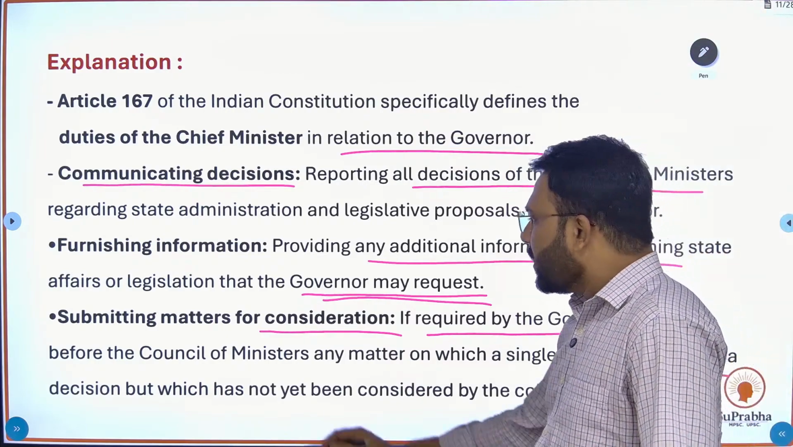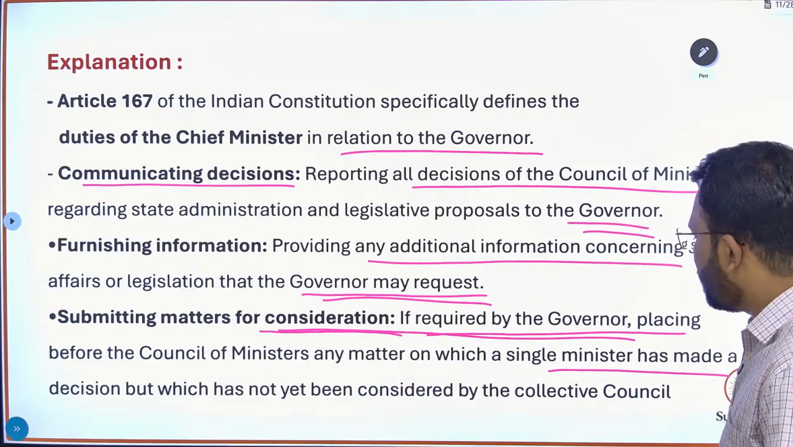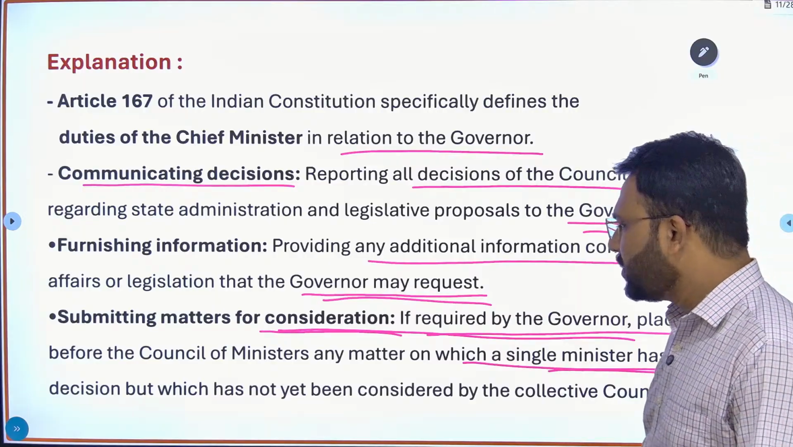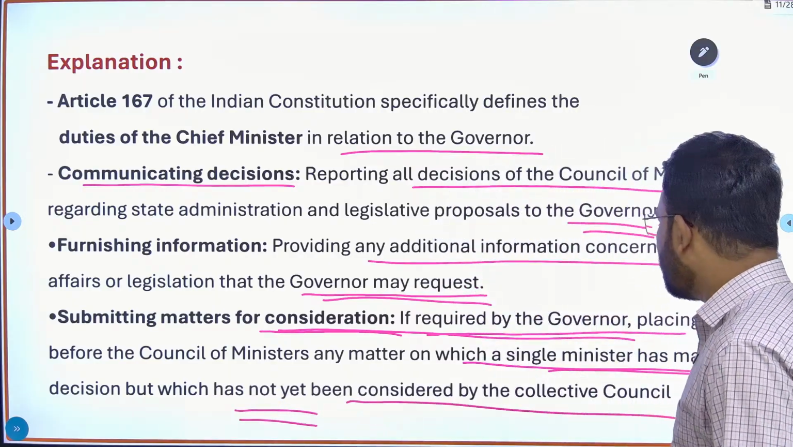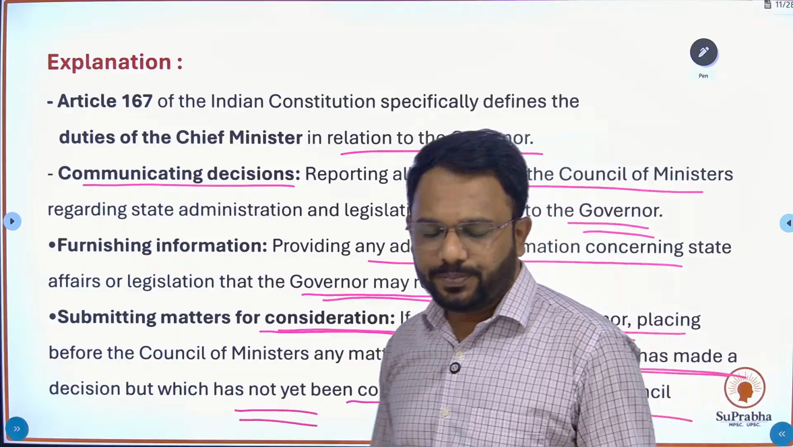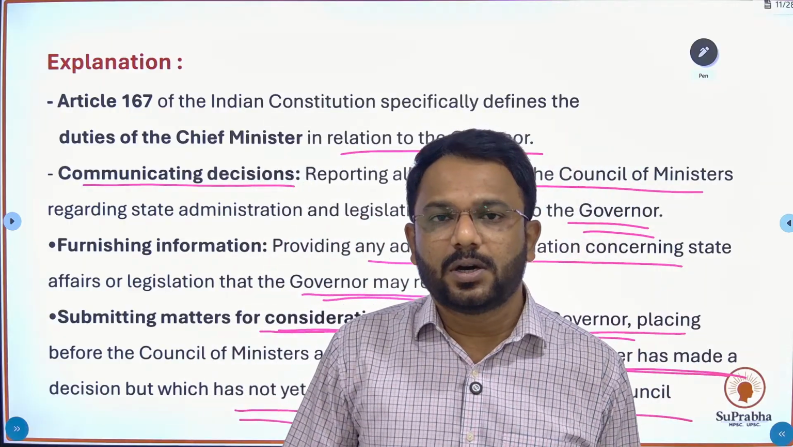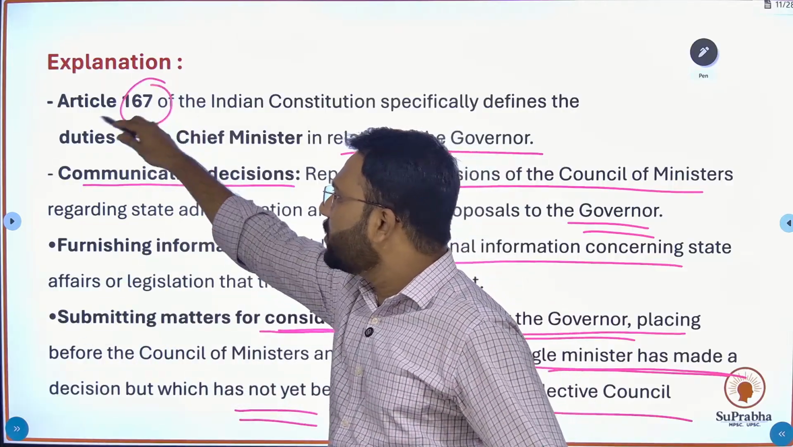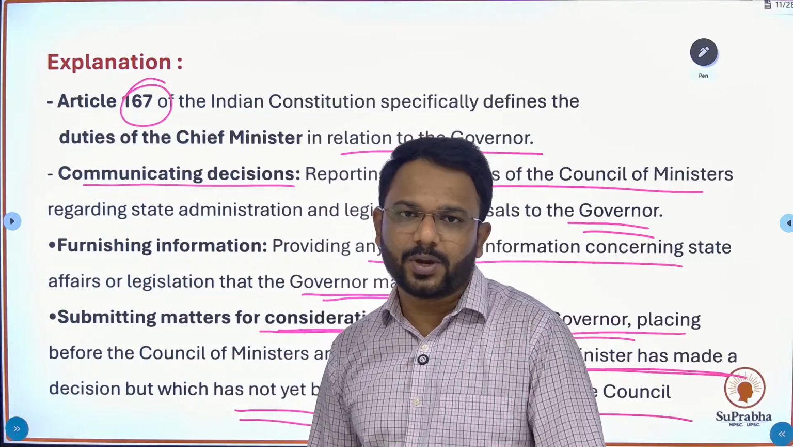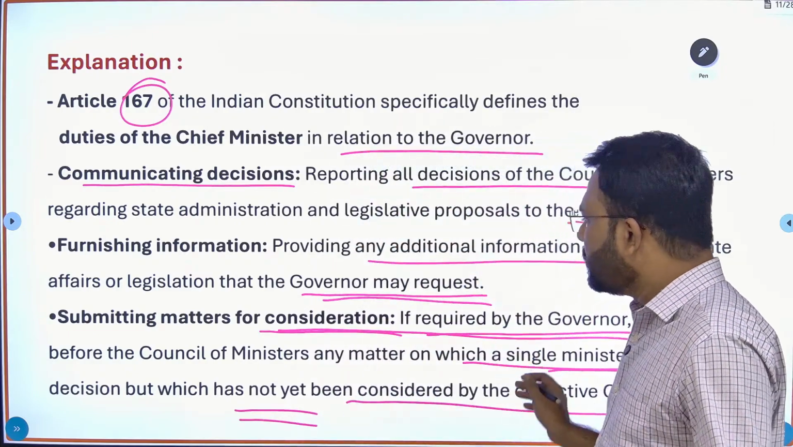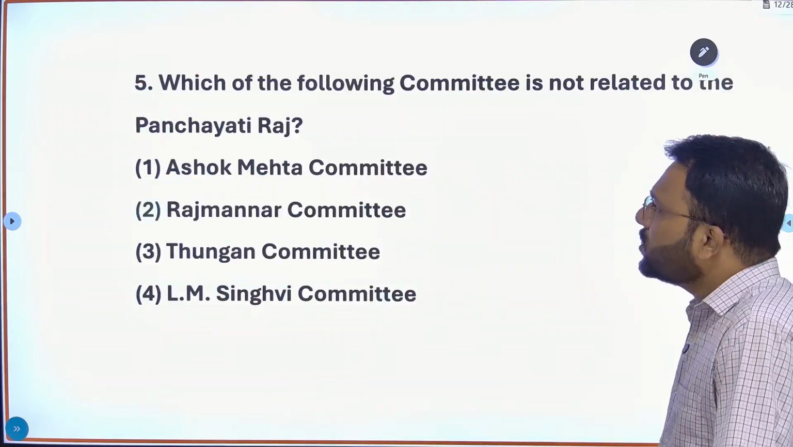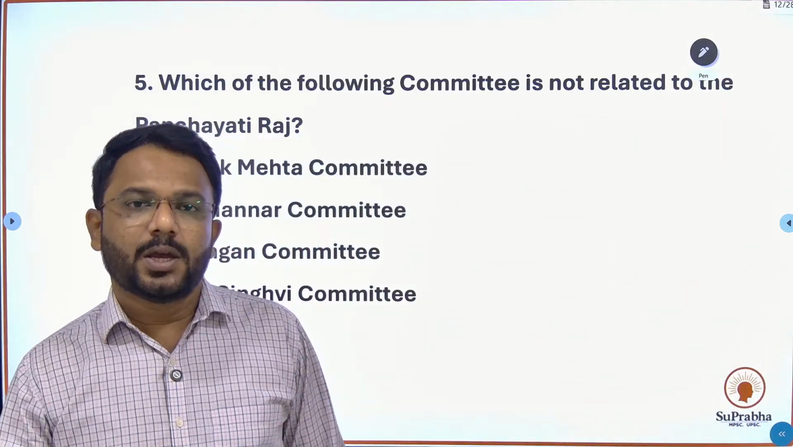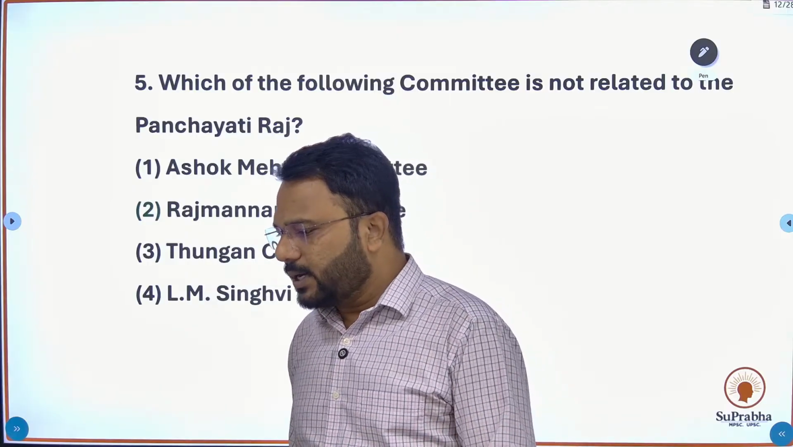Submitting matters for consideration, if required by the governor, placing before the council of ministers any matter on which a single minister has made a decision but which has not yet been considered by the collective council. All these duties are present under Article 167, which is related to the duties of the Chief Minister. Kindly go through it, learn and memorize these provisions, so next time if a question comes from this section on duties of the Chief Minister, you should be able to attempt that answer correctly.